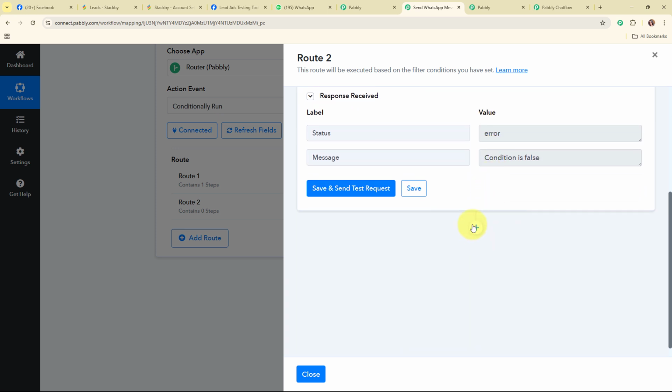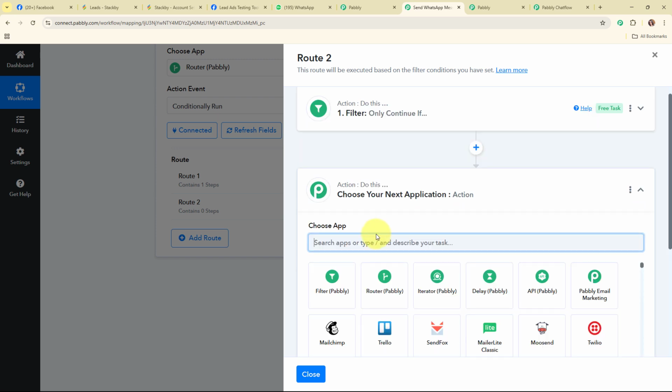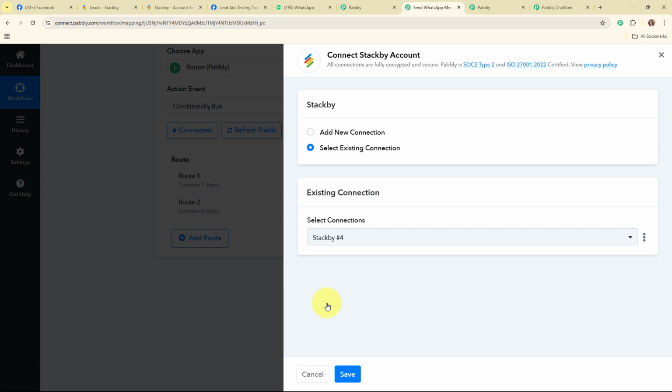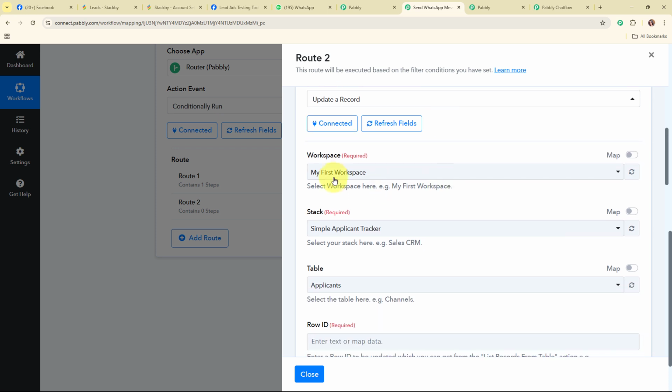Alright, so now after adding the filter, we are going to add another action step over here, and again here I'm going to select my action application as Stackby, and again I'm going to select my action event as Update a Record over here, and then I'm going to click on Connect. Again here to build this connection, I'm going to click on Select Existing Connection, and now after selecting the existing connection, I'm going to click on Save, and here you can see we are now successfully connected.